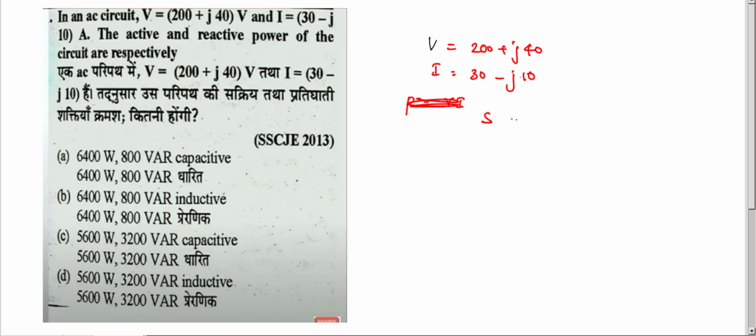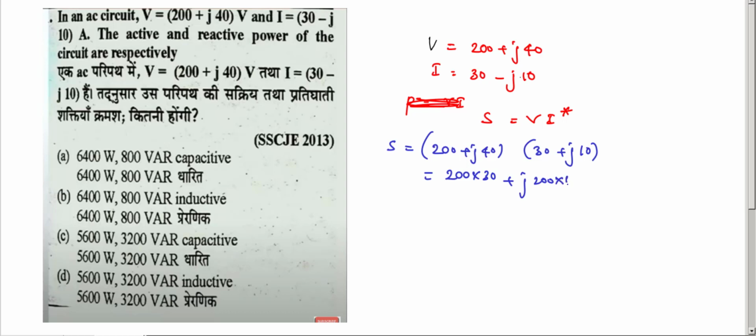So we know that S equals VI conjugate. We know very well about apparent power. So S equals, what is V? 200 plus j40. What is I conjugate? 30 plus j10. If you multiply this, 200 into 30 plus j200 into 10 plus j40 into 30 minus 40 into 10.